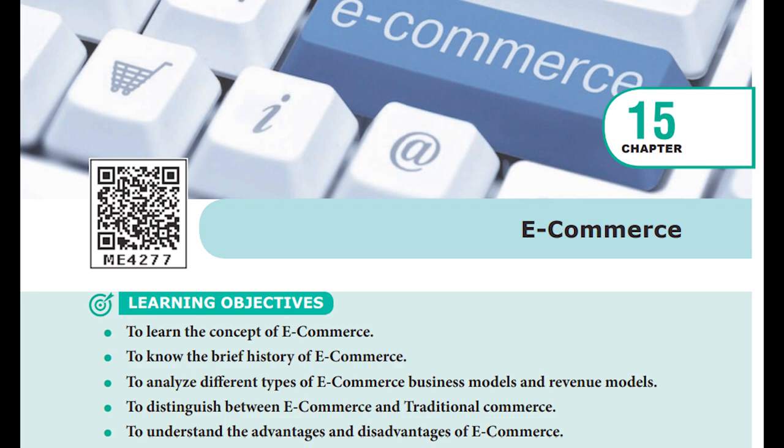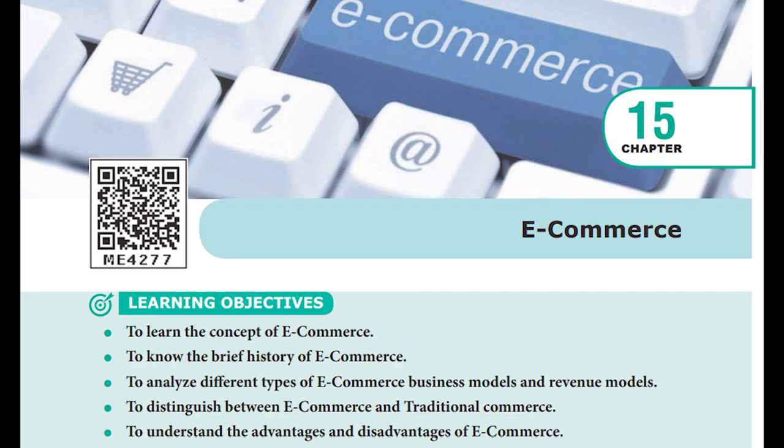Traditional commerce and e-commerce have so many differences and similarities. About this also you'll be learning here. Traditional commerce means normally you go to a shop and buy something. If you need a chain or a dress, you go to a shop and buy that. If you need something else which is not in that shop, you have to walk or go in a vehicle to another place, climb into another shop, and search.